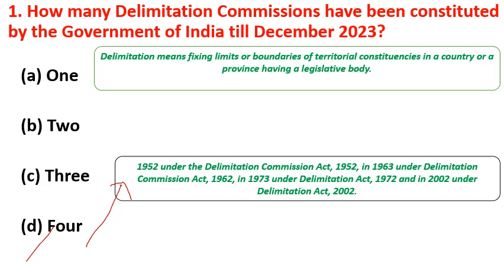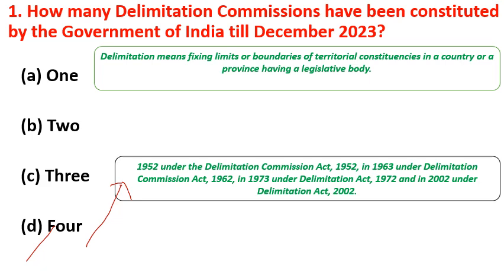According to Article 82, Lok Sabha constituencies, and Article 170, state legislative assembly constituencies, have been redrawn after every census. The President constitutes the delimitation commission. So far there are 4 delimitation commissions. The next delimitation commission would be set up in 2026. But after the 1981 and 1991 censuses, there was no delimitation commission.